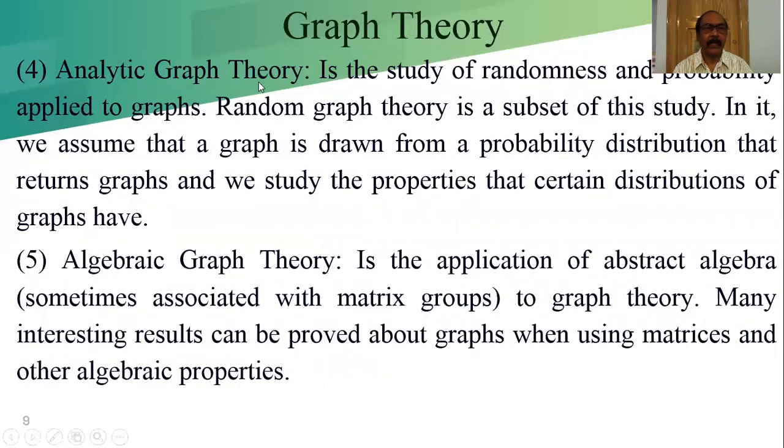Fourth, analytic graph theory is the study of randomness and probability applied to graphs. Random graph theory is a subset of this study. In it, we assume that a graph is drawn from a probability distribution over graphs, and we study the properties that certain distributions of graphs have.